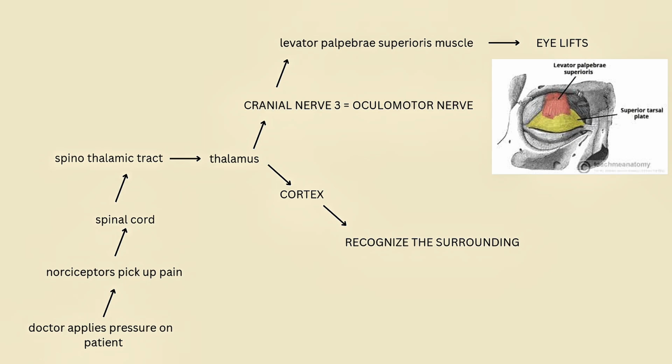And how does the eye open? At the same time, arousal signals activate cranial nerve 3, the oculomotor nerve. The oculomotor nerve stimulates the levator palpebrae superioris, and this causes the eyelids to lift up only in response to pain. Once the stimulus stops, the eyes often close again.